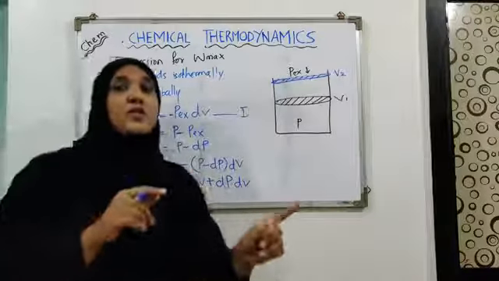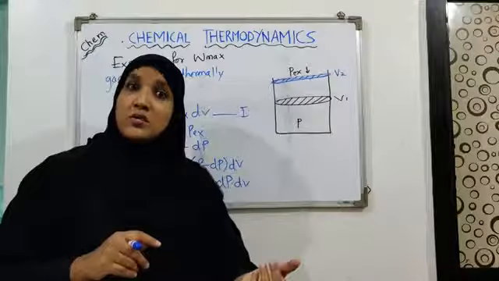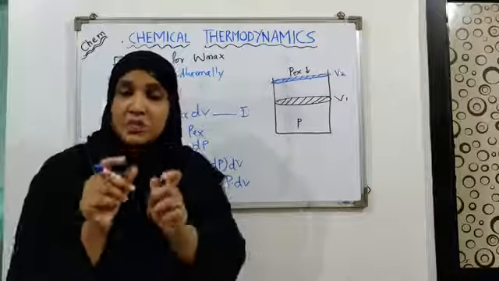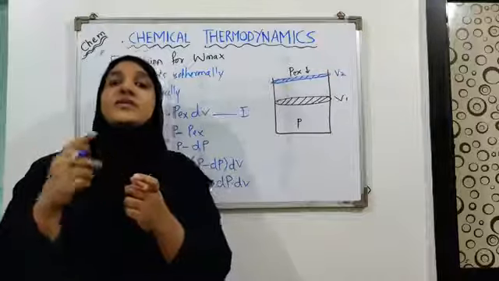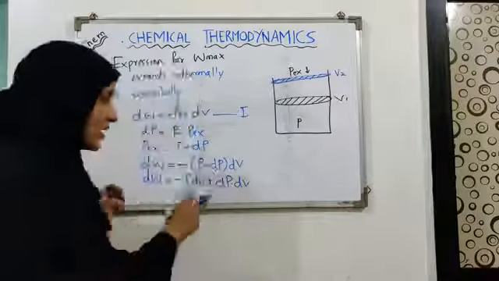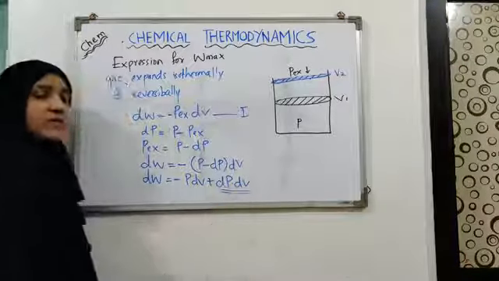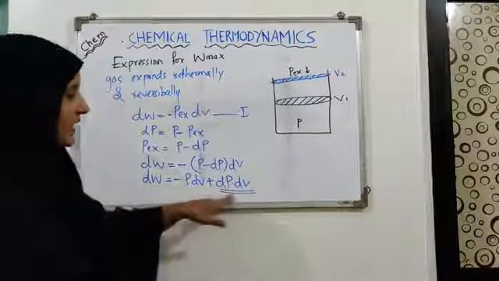Suppose you are multiplying 0.1 with 0.1, it becomes 0.01. When you multiply two small values, the product is much smaller. So their product will be negligible, and we can neglect this.